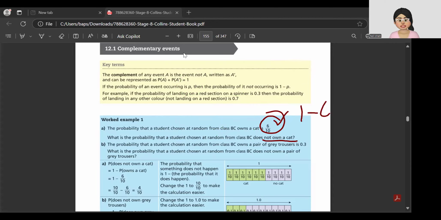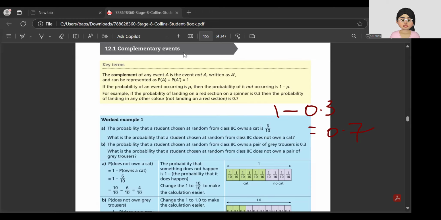It is 1 minus 6 by 10, which is, you cross multiply, 10 minus 6 upon 10, which is 4 upon 10, which is 0.4. Same way, if the probability that a student owns a pair of trousers is 0.3, not owning will be 1 minus 0.3, which is 0.7.